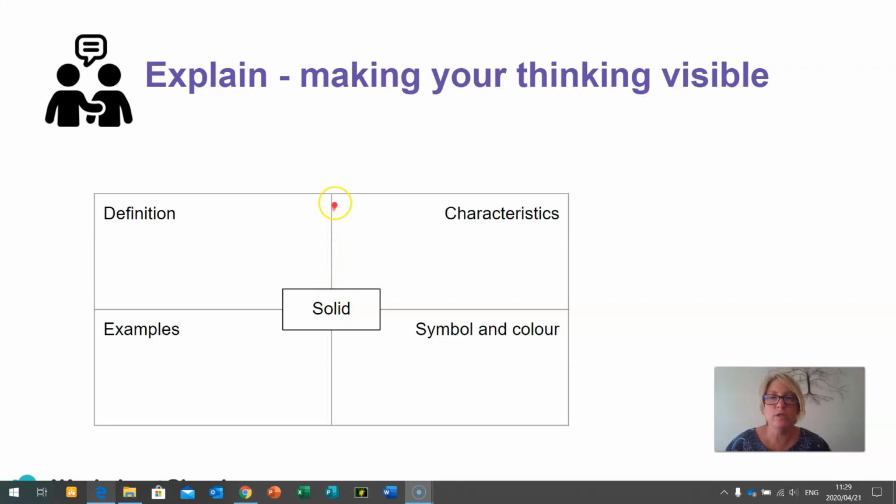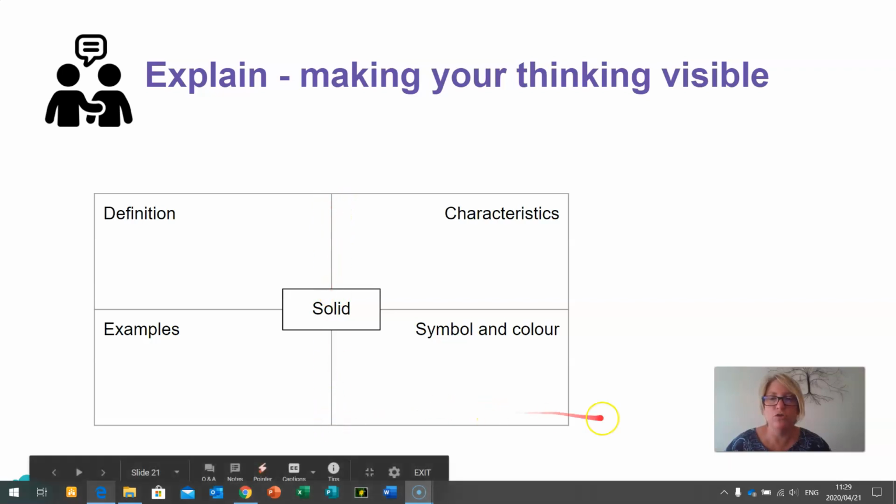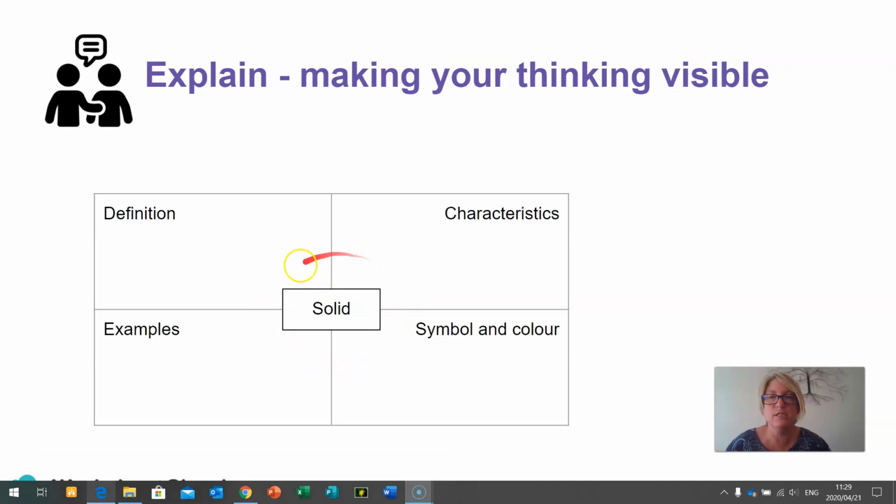When you draw the diagram, you're going to draw a rectangle, then split the rectangle in half vertically and horizontally. In the middle, you're going to put the state of matter that you're looking at. Then I want you to write a definition for the state of matter, write down the basic characteristics, and give yourself some examples of what is a solid.